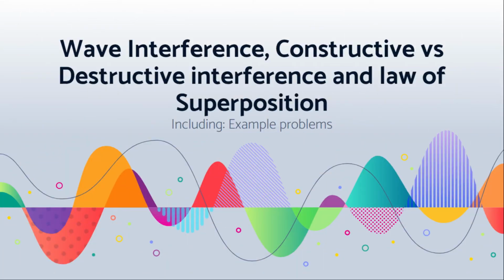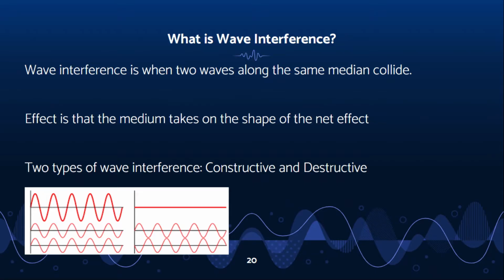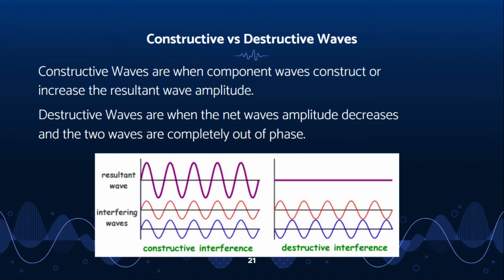Now I'm going to be explaining wave interference. Wave interference is what happens after two or more waves meet at a particular point in space at the same time. Waves interfering can cause either constructive or destructive interference. When the component waves construct or increase the resultant wave's amplitude, there is constructive interference. Destructive interference is when the net wave's amplitude decreases and the component waves destroy each other.